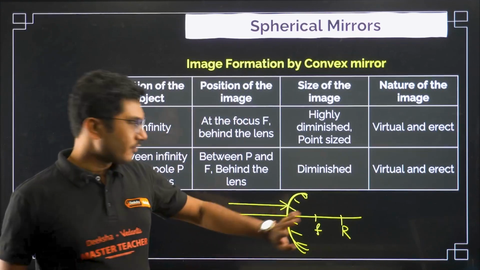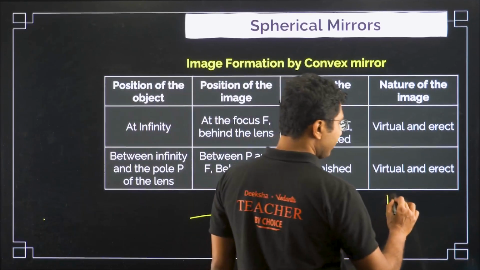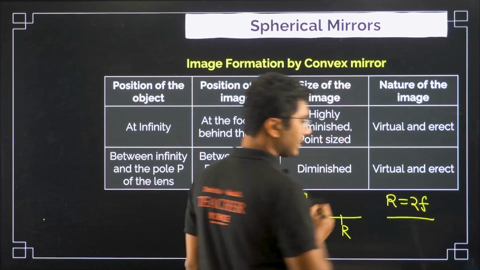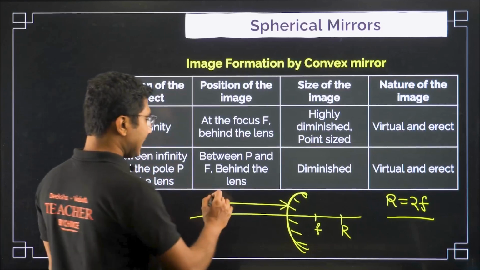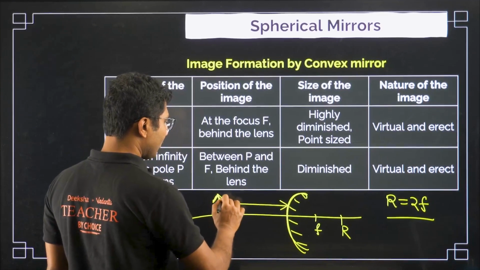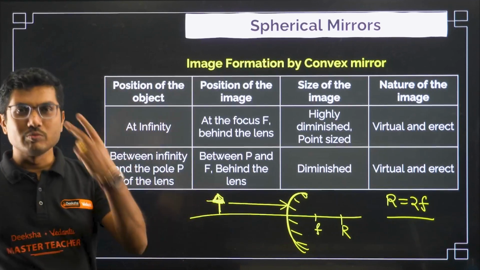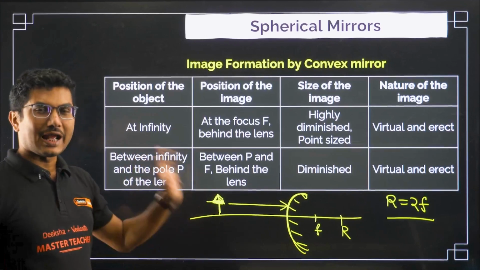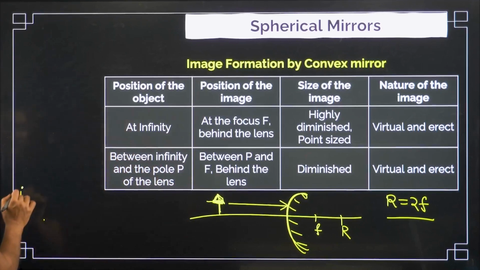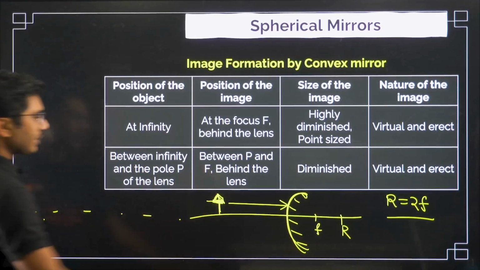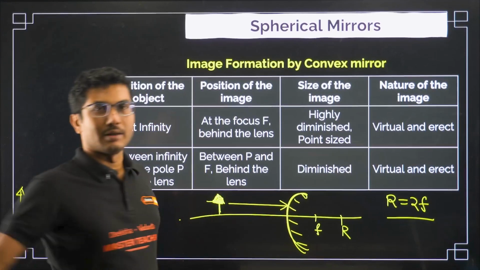We will do the derivation of f and R in our exclusive PU series. For now, you should remember that the radius of curvature is basically twice the focal length. Radius of curvature is twice the focal length, right? Now when you place any object, in this case as you can see, wherever you place it, it will always be on the left hand side. So for left hand side objects there are only two positions possible: a finite position and an infinite position. Either the object will be very far, so that we say the object is at infinite position, or it is closer to the mirror and we say this is the finite position. You can measure it using a scale.